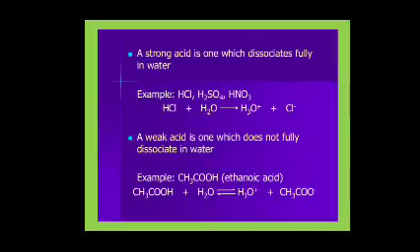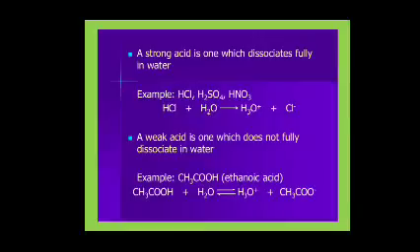These strong acids are like HCl, H2SO4, HNO3, and so on. When HCl is dissolved in water, it produces H plus and Cl minus.